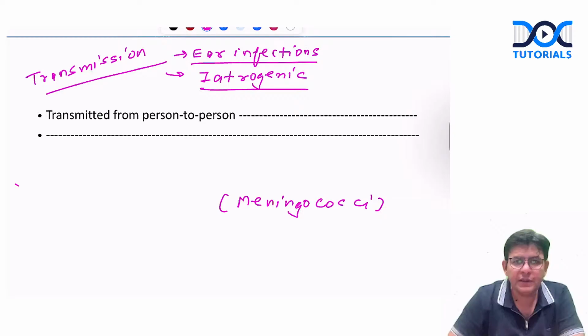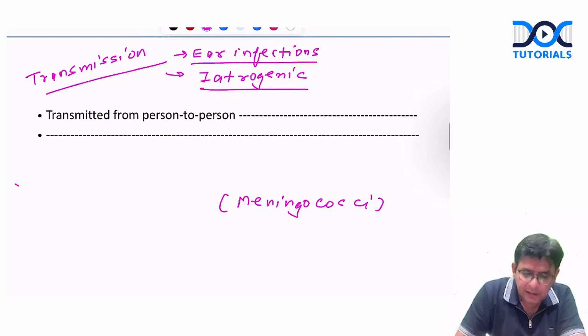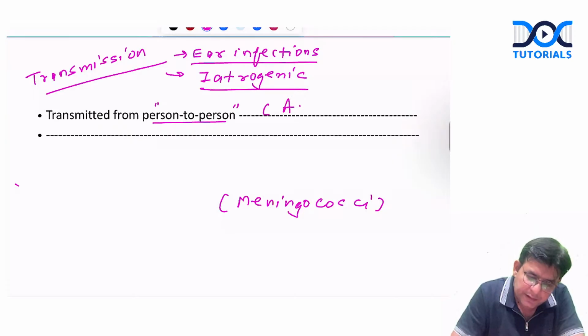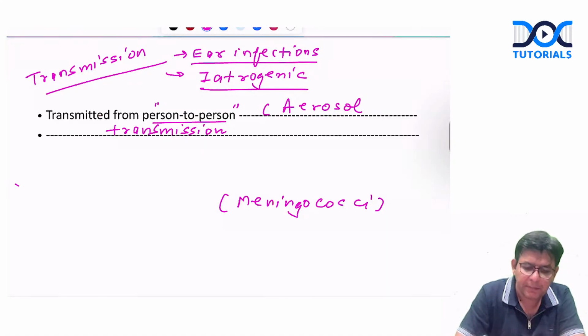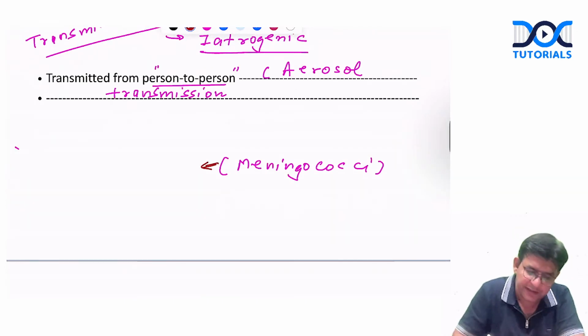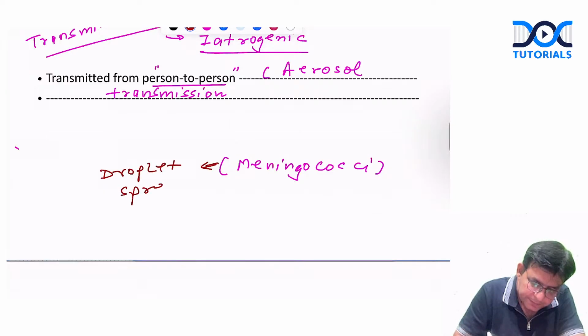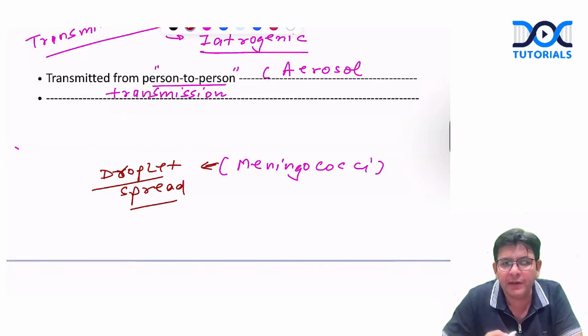Another important thing is that person to person, it can happen through aerosol transmission also, guys. Aerosol transmission can also happen in the case of meningococci. In the case of meningococci, we say that there is a droplet spread.